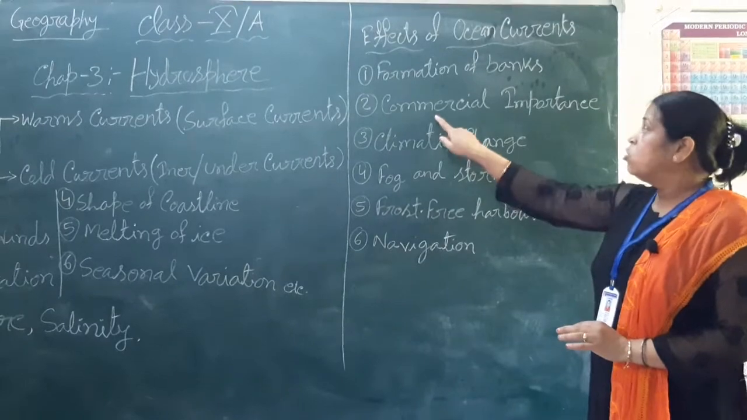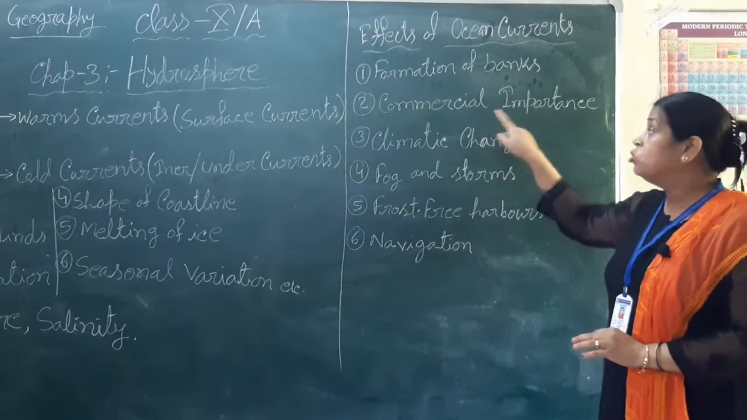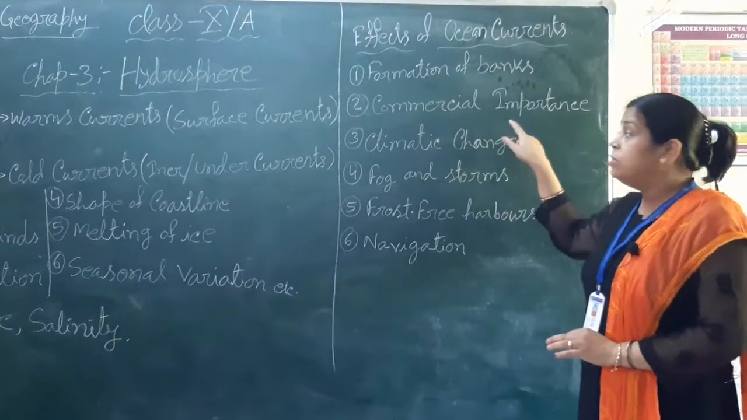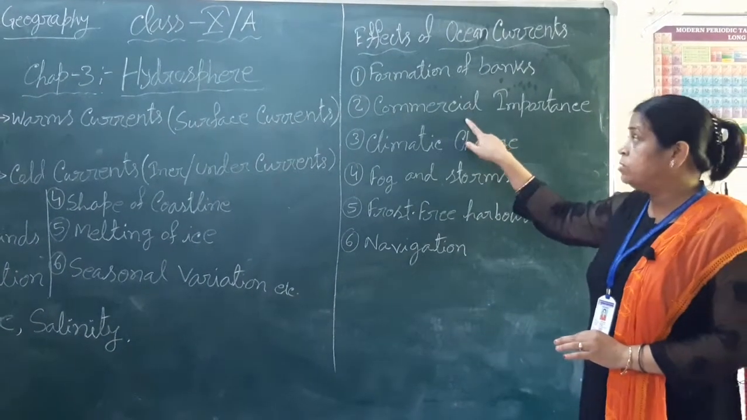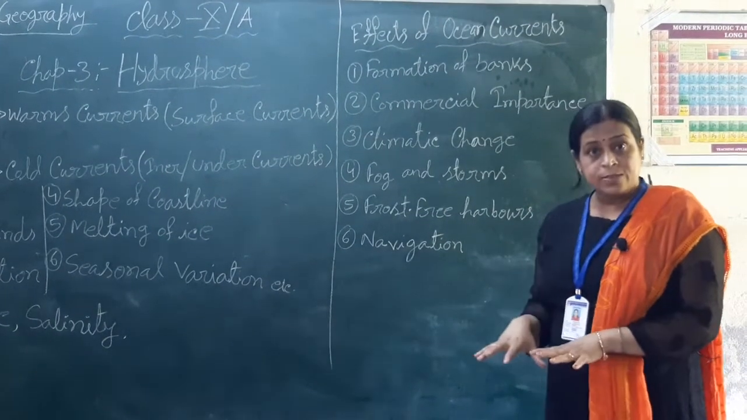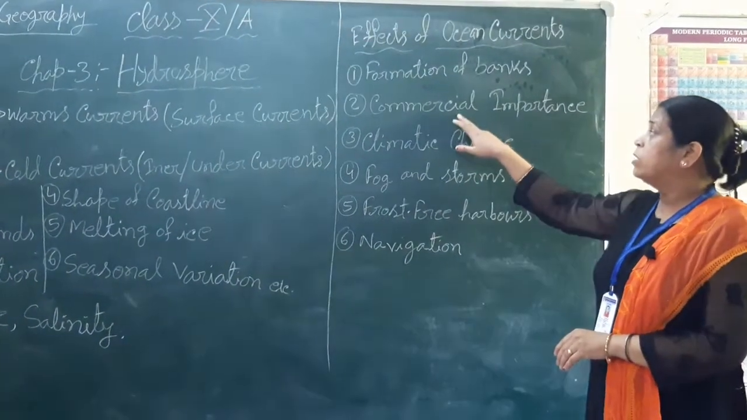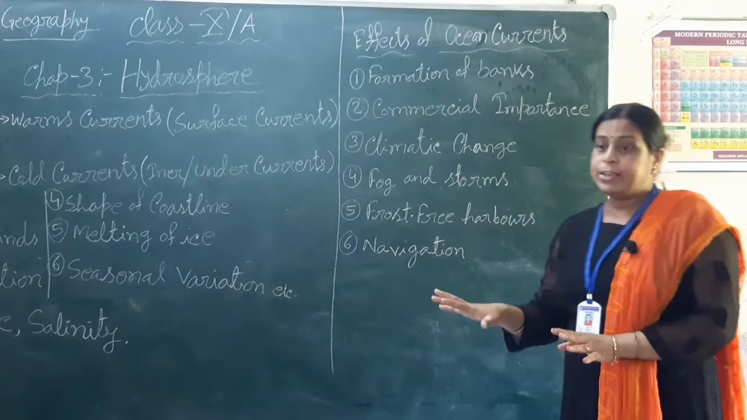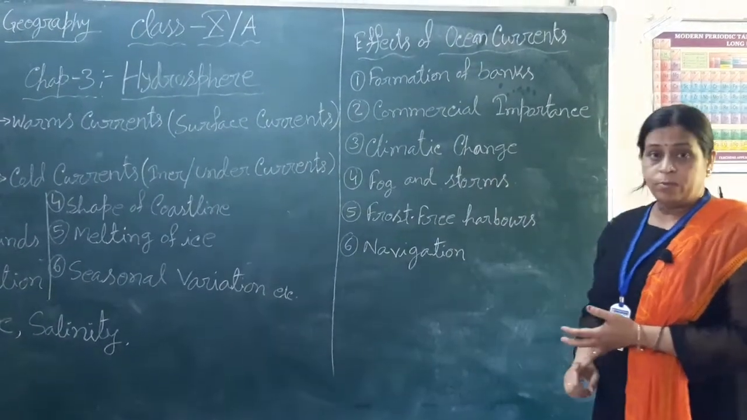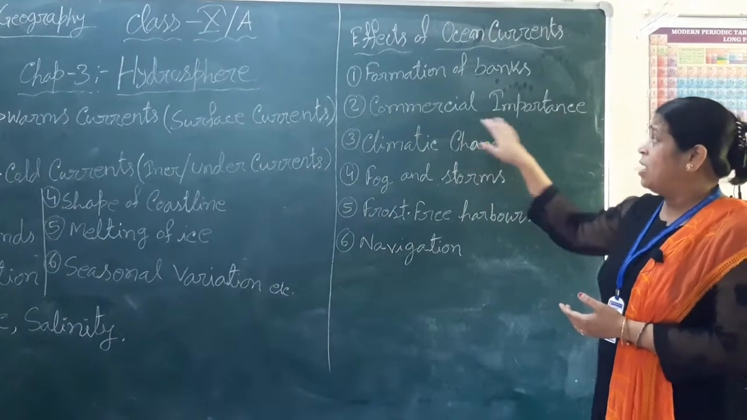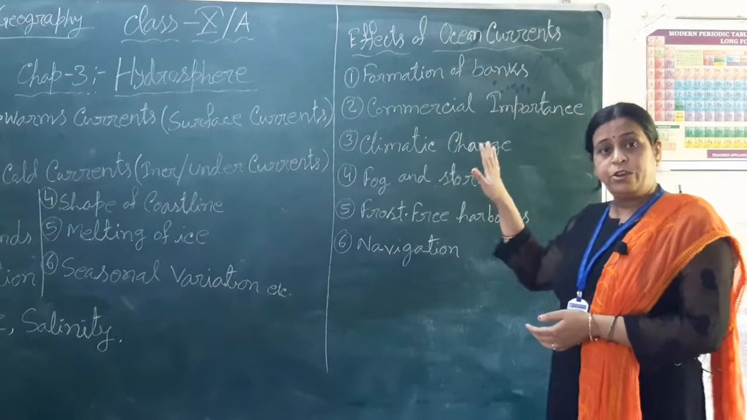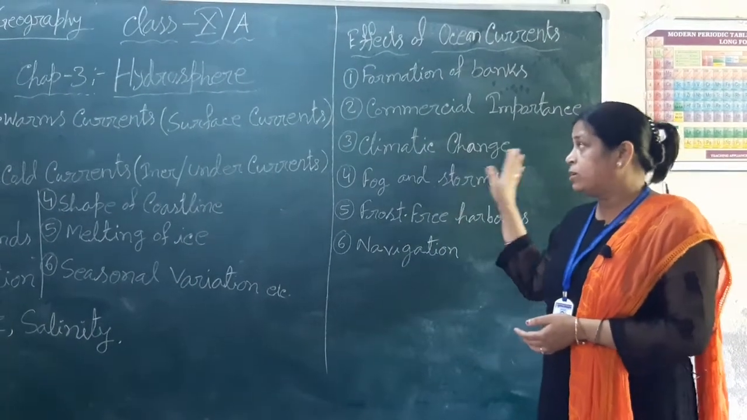Commercial importance. So these banks are very important for commerce and trade, because different types of fish are found in this region. So it's a great fishing ground of the world, like Dogger Bank and Grand Banks. These are all commercial centers as fishing grounds.